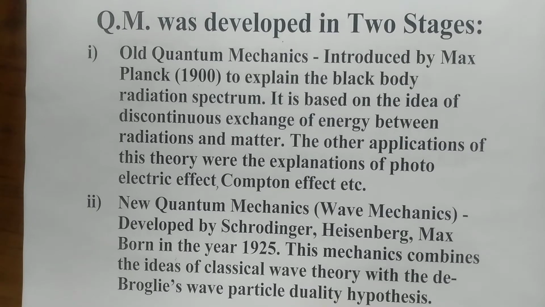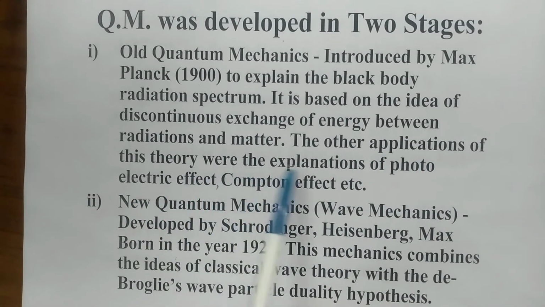So this old quantum mechanics is based on the idea of discontinuous exchange of energy between radiations and matter. See, it is here different from the classical physics. In classical physics, the exchange of energy between radiations and matter was continuous, but here it is discontinuous. So the other applications of this theory were the explanations of photoelectric effect, Compton effect, etc., which we will discuss